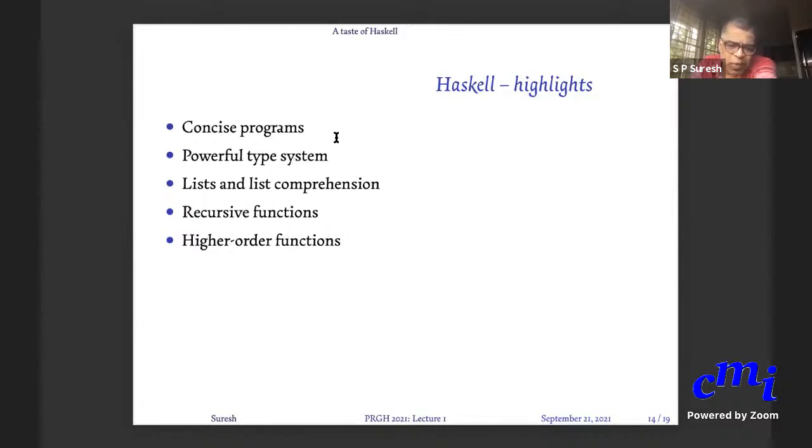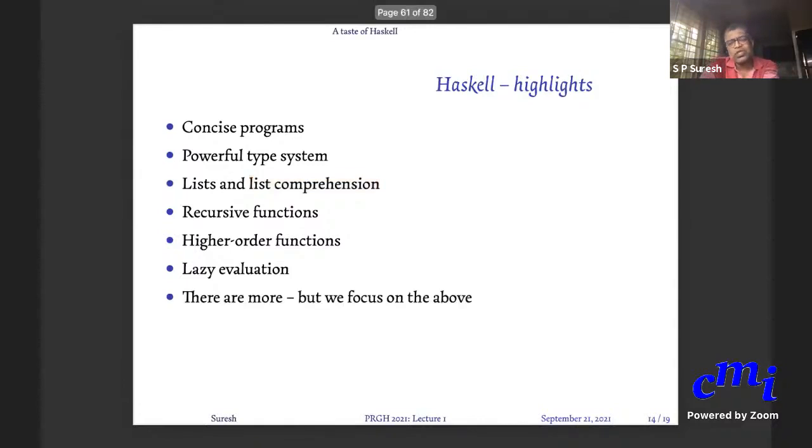So you can write concise programs. You have a powerful type system which allows something called polymorphism. You can use lists, which are a very convenient data structure, and you can use list comprehension, which is a very nifty notation, very close to mathematics, that we'll see in a couple of slides. Recursive functions, something called higher order functions. We'll see all this. Lazy evaluation, using which you can do lots of powerful things. There are lots more features, but we'll focus on these things.